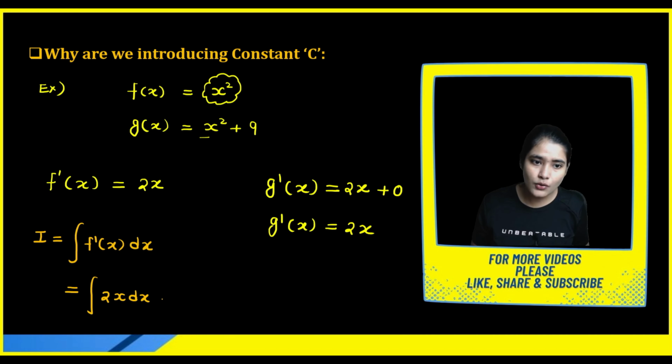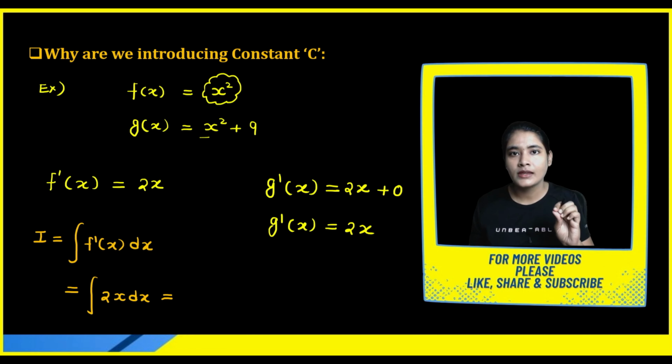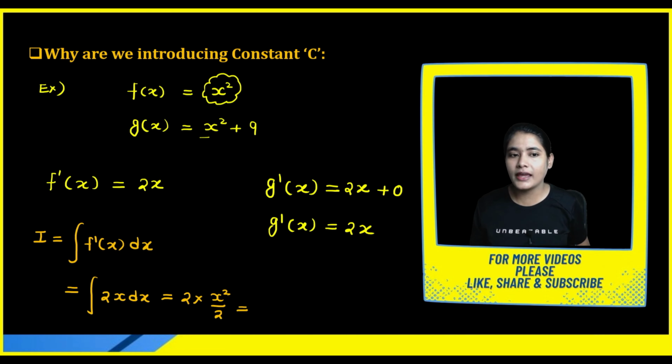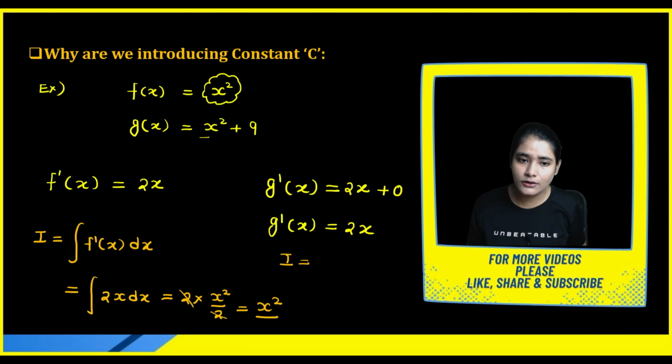In this example, we are not going to introduce any constant. So what is the integration? 2 is a constant term, and the integration of x is x square by 2. I will show you how we find the integration of x. But once you integrate x, you will get x square by 2, so this 2 will be cancelled out and you get only x square. Now let's do the integration of g dash x also.